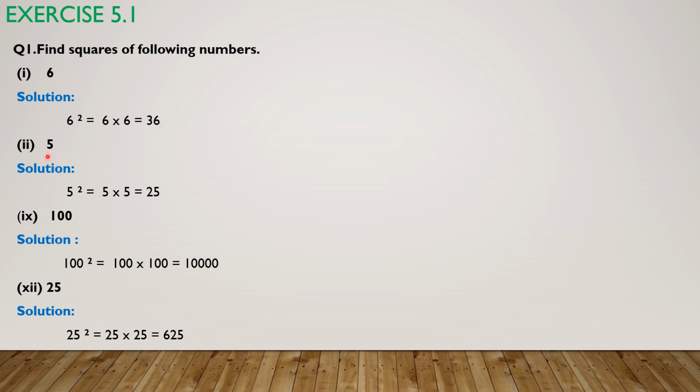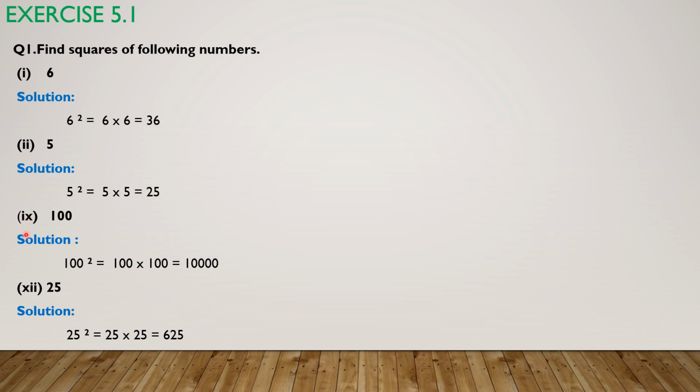Similarly, now find square of 5. 5 square is equal to 5 multiplied by 5, which is equal to 25. Whenever the question is find squares, means you have to multiply that number with itself to find its square. We will multiply 6 with itself to find square of 6. Similarly, we multiply 5 with itself to find its square.